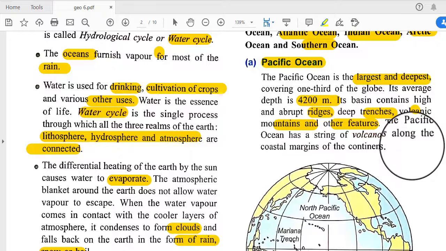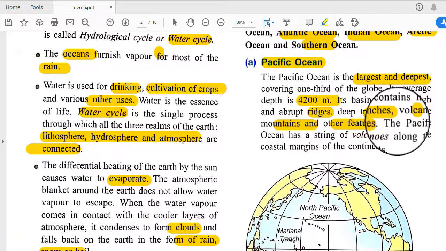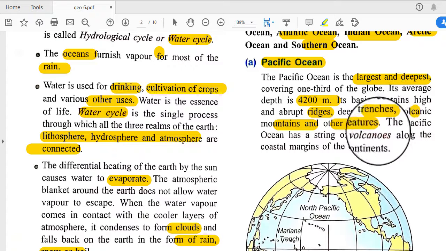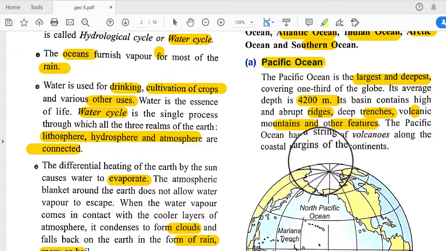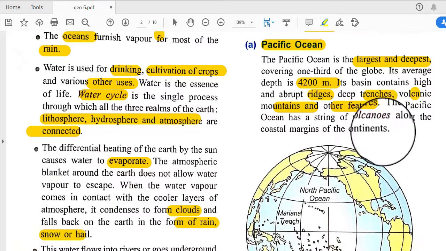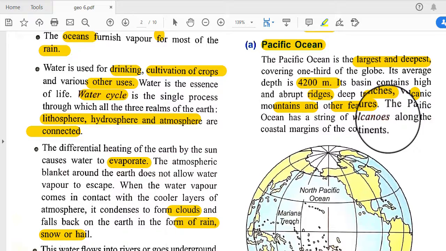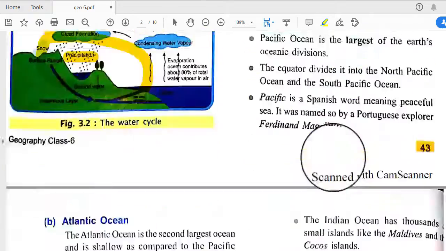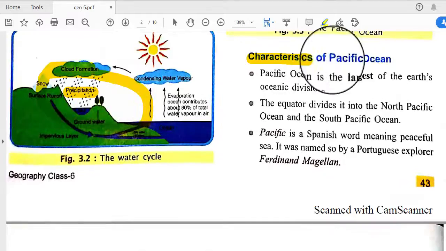That means in the surface of the Pacific Ocean there are various trenches, that means deep areas, and some volcanic mountains. The Pacific Ocean has a string of volcanoes along the coastal margins of the continent. Basically, in the coastal region of the Pacific Ocean there are lots of volcanoes or volcanic mountains. Okay, so what are the characteristics of the Pacific Ocean?